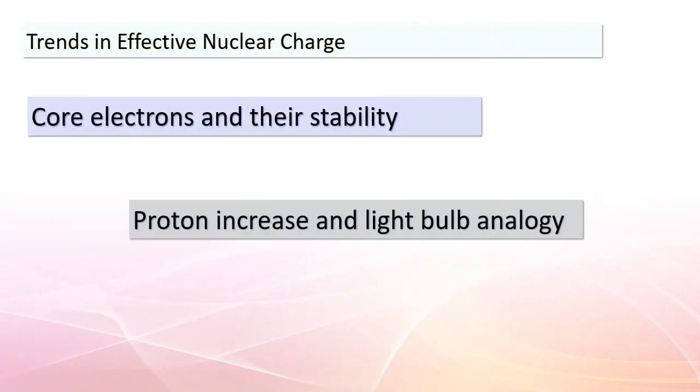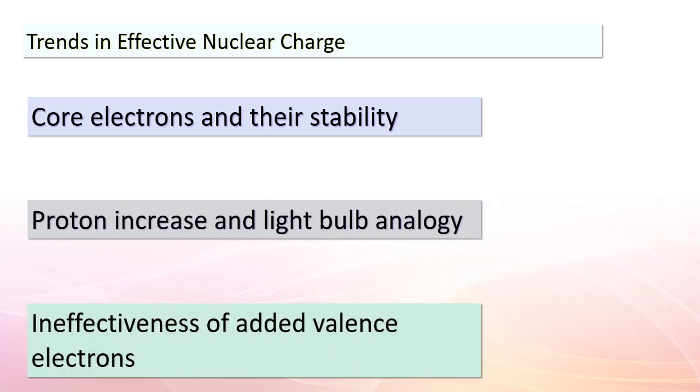Hello, dear students. Today's topic delves into the intriguing world of atomic structure, specifically focusing on the concept of effective nuclear charge and how it changes across periods in the periodic table. To better understand this, let's begin with a fascinating analogy involving a light bulb. Imagine the core electrons as the shade of the bulb, providing stability to the atomic structure. As we move across a period, something interesting happens.